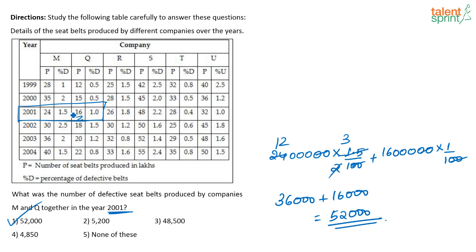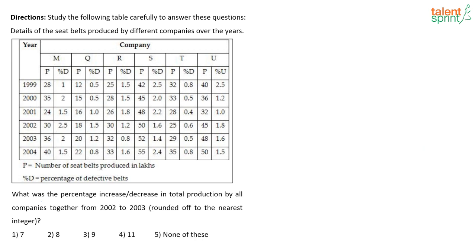Or you just do with 24 and 16 and finally add in the zeros, that is also fine. Next. What is the percentage increase or decrease in total production by all the companies together from 2002 to 2003? What was the percentage increase or decrease in the total production?